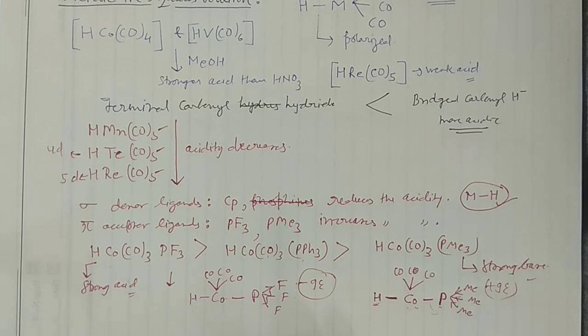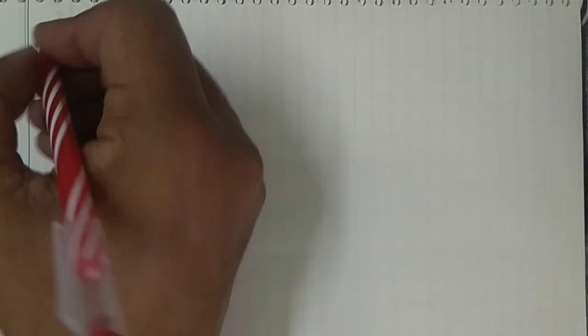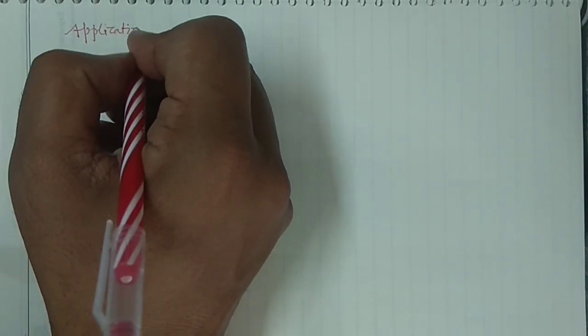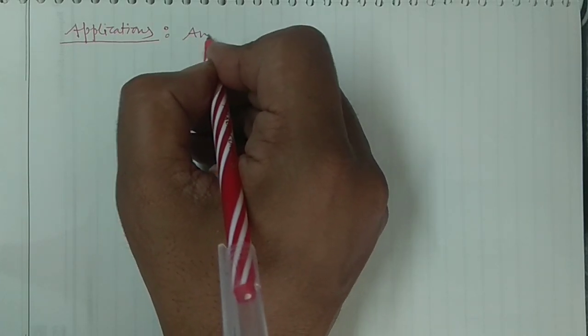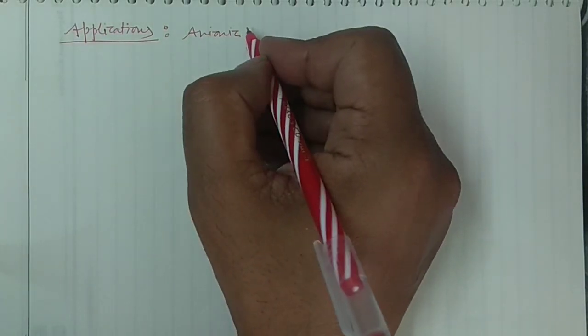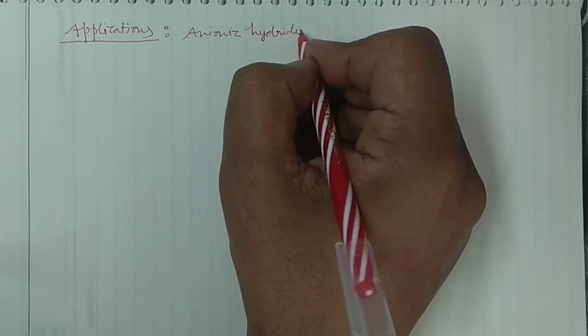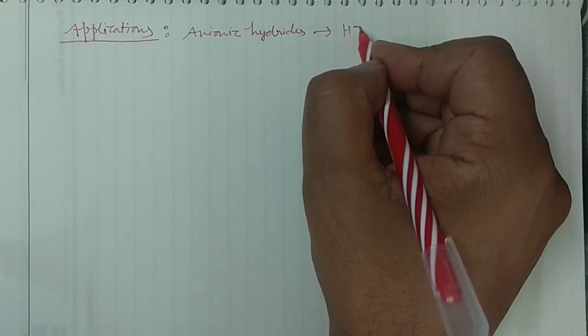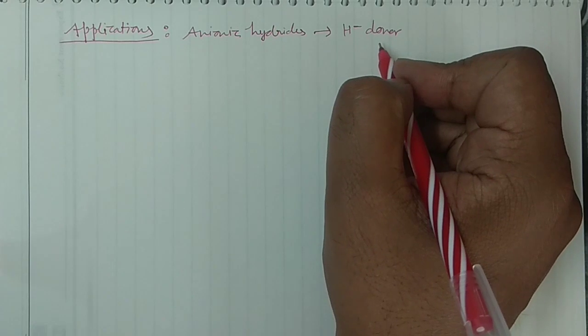Now we can go for some of the reactions and the applications of the metal carbonyl hydrides. Applications of metal carbonyl hydrides. From here you can take, say, the anionic hydrides. If I am having the anionic hydrides, in that case they would be H negative donors. They will donate the H negative.